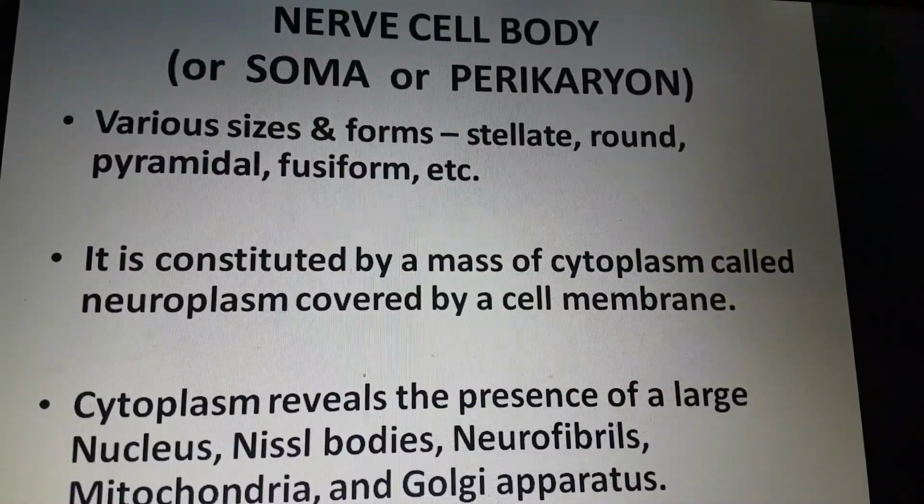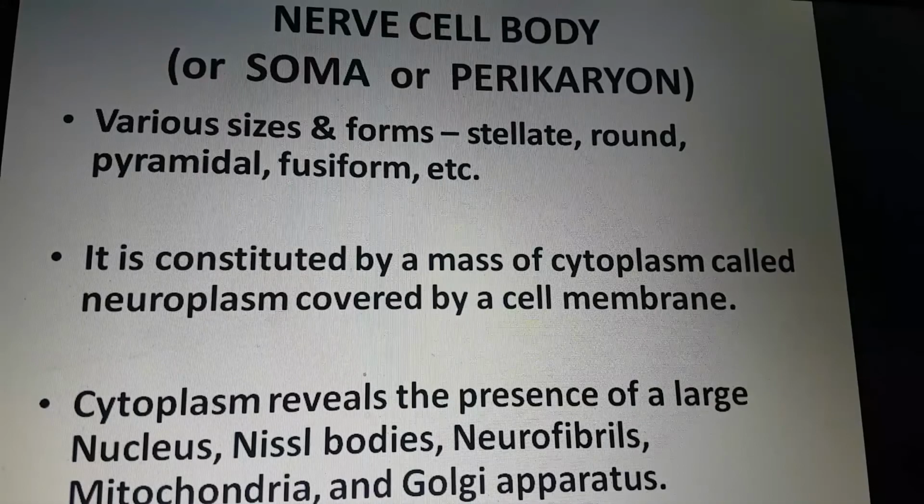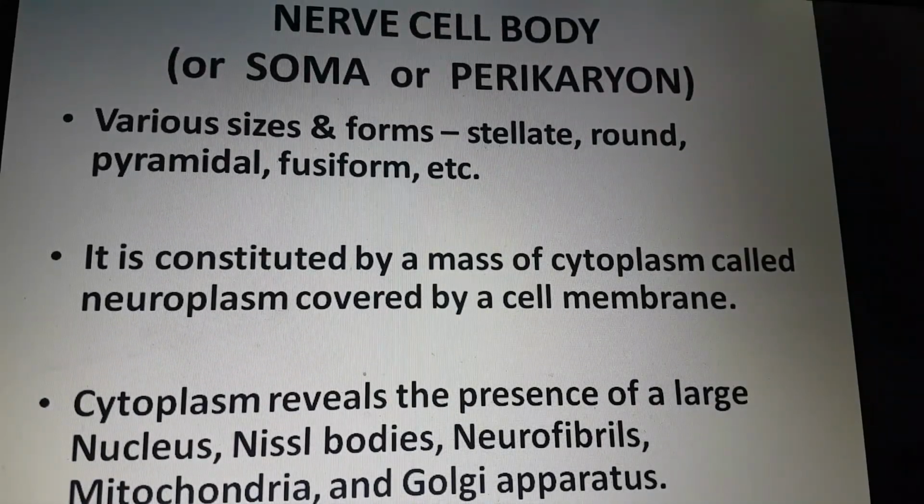So let's talk about the major parts one by one. First is the nerve cell body, also called the soma or perikaryon. They are of various sizes and forms like stellate, round, pyramidal, fusiform, etc. Its principal constituents are similar to a generalized cell. However, after fixation with special stains, its cytoplasm also reveals the presence of a large nucleus, Nissl bodies, neurofibrils, mitochondria and Golgi apparatus.